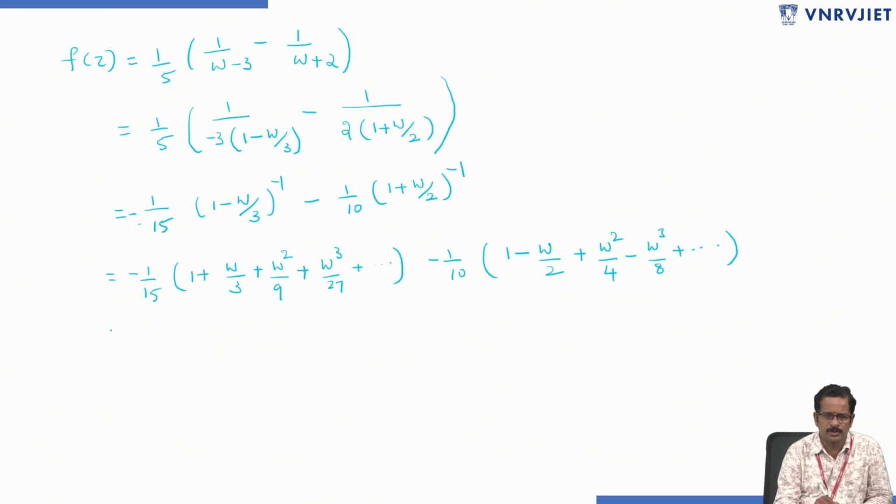So now you try to simplify. Minus 1 by 15 minus 1 by 10.